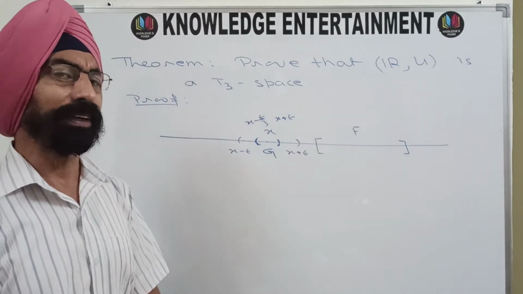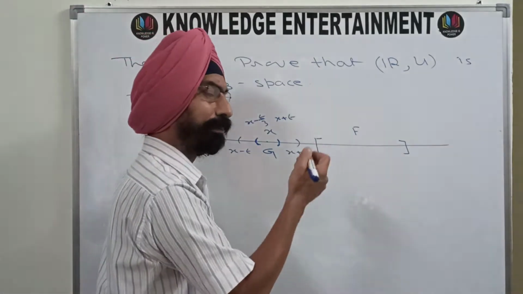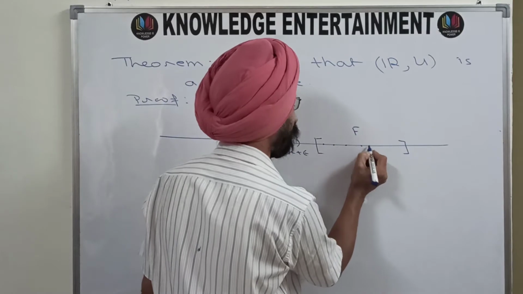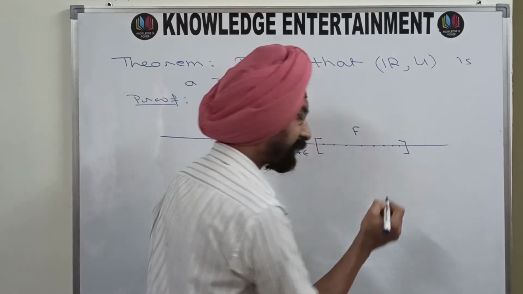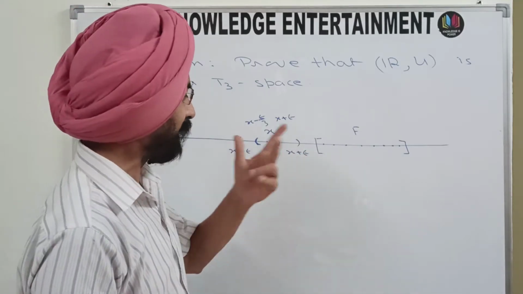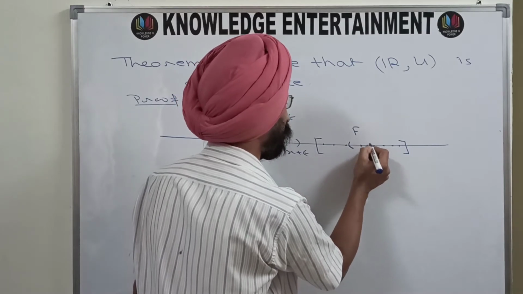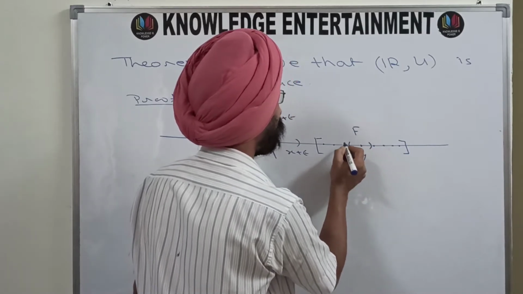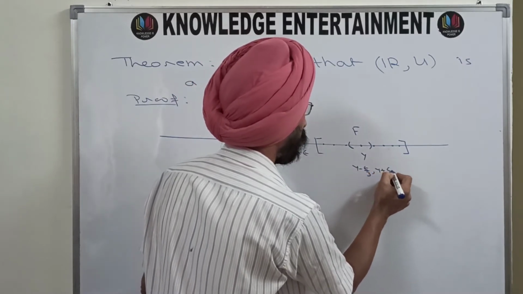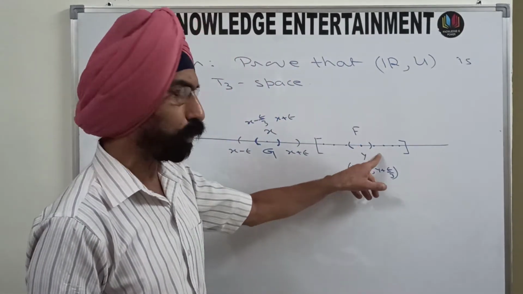On the other side, what I will do, in the closed set F, there are infinitely many points. For every point here in this interval, I have just illustrated some of the points. In fact, there are infinitely many points. For every point, I will take, suppose for this point, an open interval. If this point is y, I will take y minus epsilon by 3, y plus epsilon by 3, an open interval, this one. So this will cover this portion.